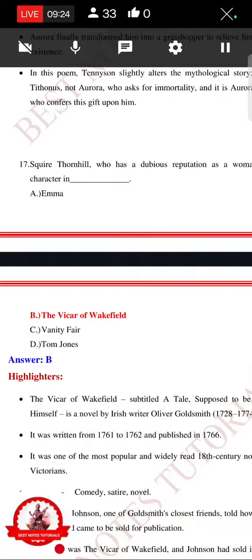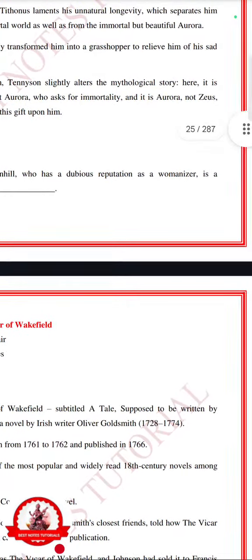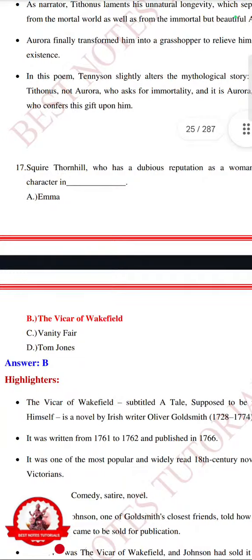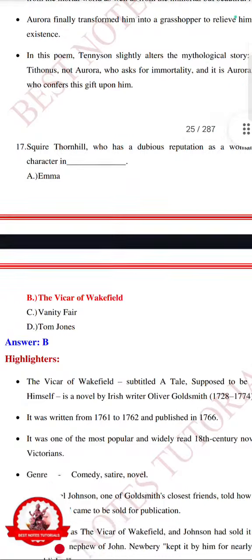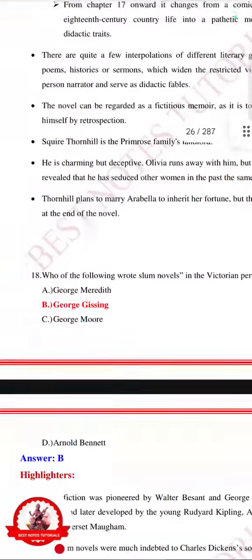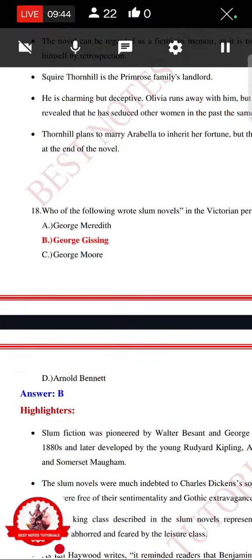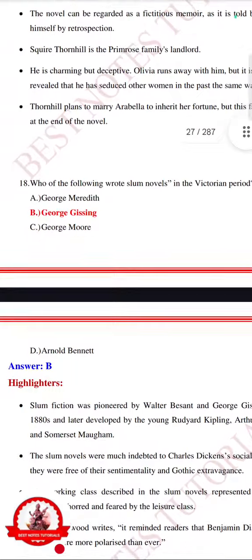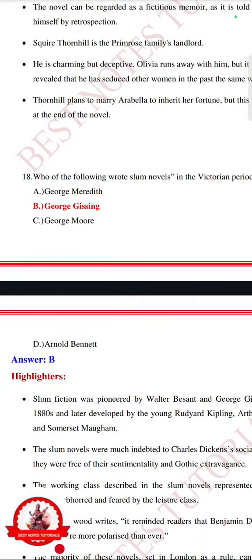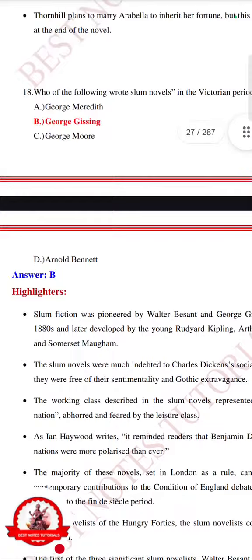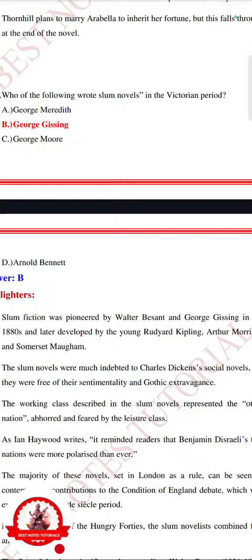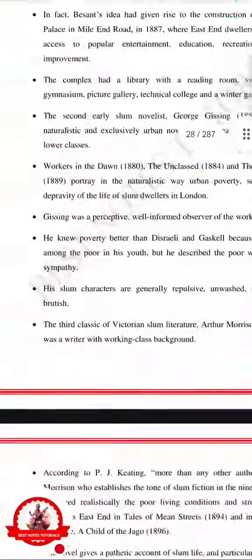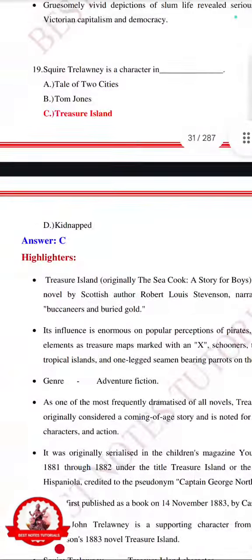Squire Thornhill, who has a dubious reputation as a womanizer, is a character in Emma, The Vicar of Wakefield, Vanity Fair, or Tom Jones? Answer is The Vicar of Wakefield. Who of the following wrote slum novels in the Victorian period? George Meredith, George Gissing, George Moore, Arnold Bennett. Answer is George Gissing. So George Gissing was the person who wrote slum novels in the Victorian period. Let's go for the next one.